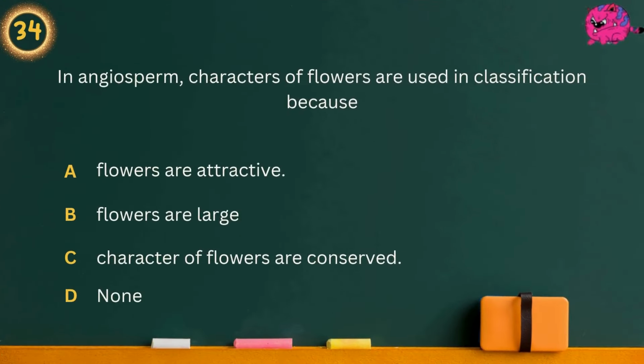Question 34. In angiosperms, characters of flowers are used in classification because Option A, flowers are attractive. Option B, flowers are large. Option C, character of flowers are conserved. Option D, none. Answer is character of flowers are conserved.